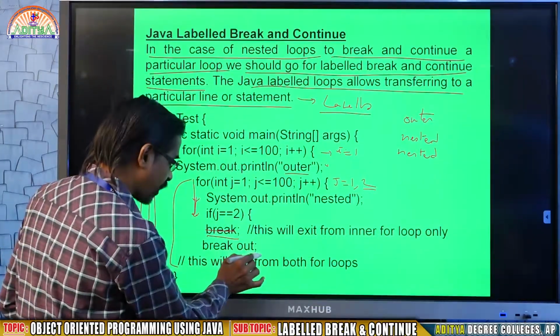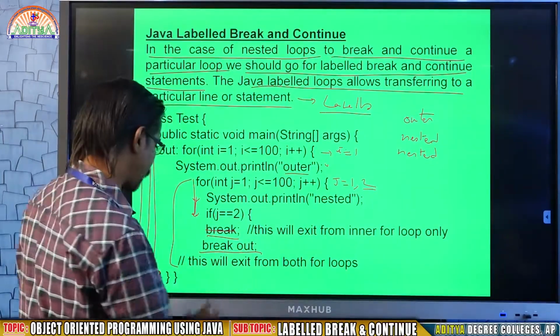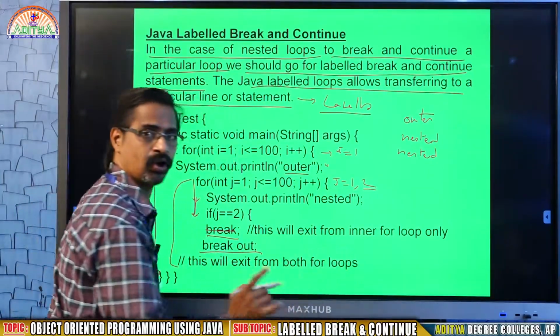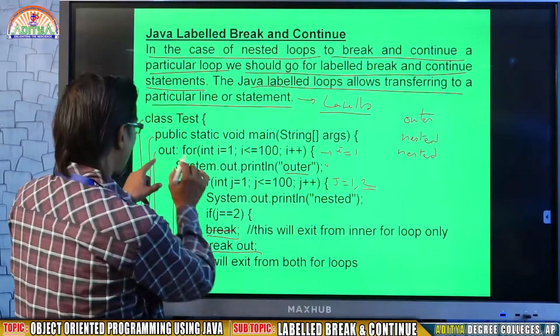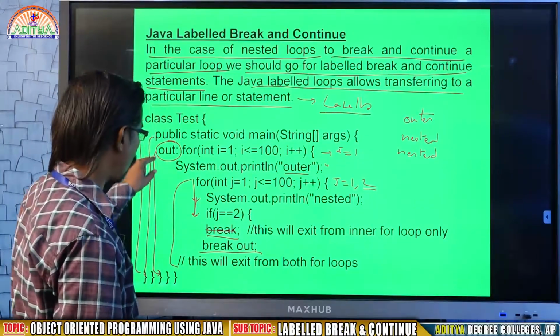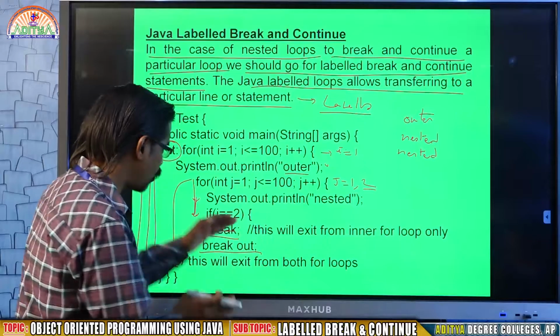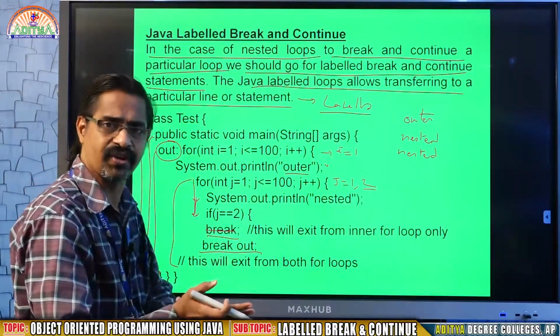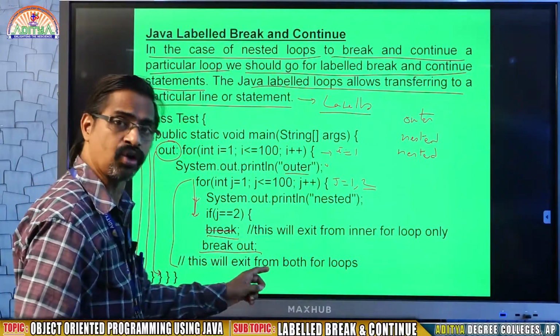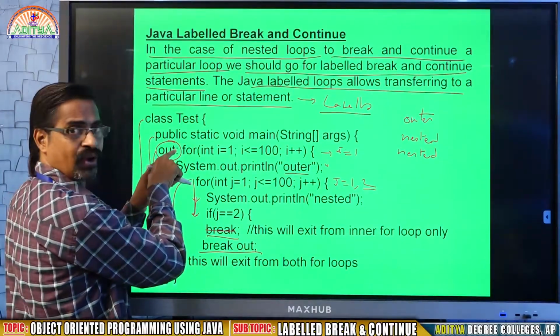But I want to explain regarding labeled break. I am writing break out. What will happen? This will exit from both for loops. So where is out? Out I mentioned here. This is the label. This means break. Break without writing out means the inner for loop will exit. But the thing is, you are writing out, and I have written out here at the first for loop.